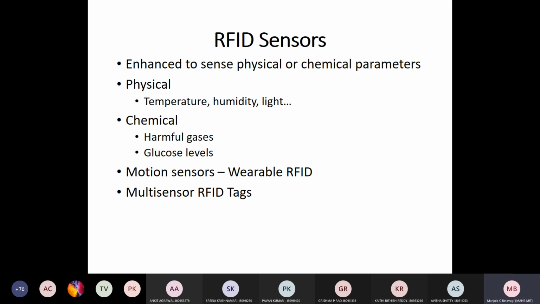These are the different parameters sensed. Then the chemical sensors are used to sense harmful gases. When we consider health applications, that is to observe glucose levels. Then one more application is the pH level of bioprocess components.